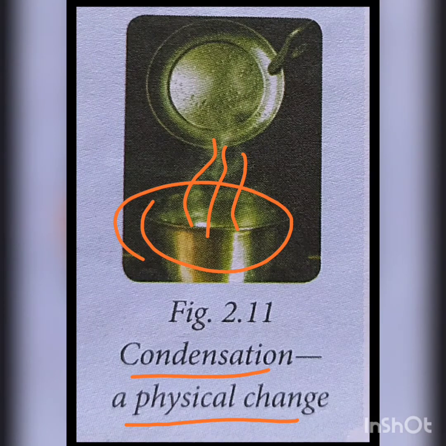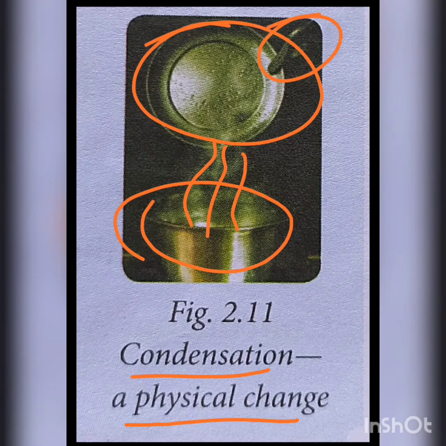Now hold a stainless steel plate with the help of a pair of tongs against the steam. We will observe a few water droplets on the stainless steel. These water droplets show the condensation of steam. Since here no new substance is formed, condensation is considered as a physical change.